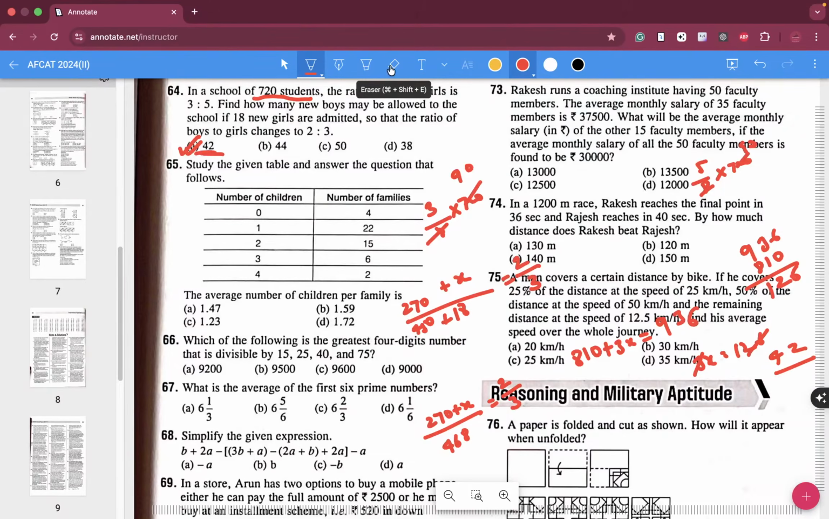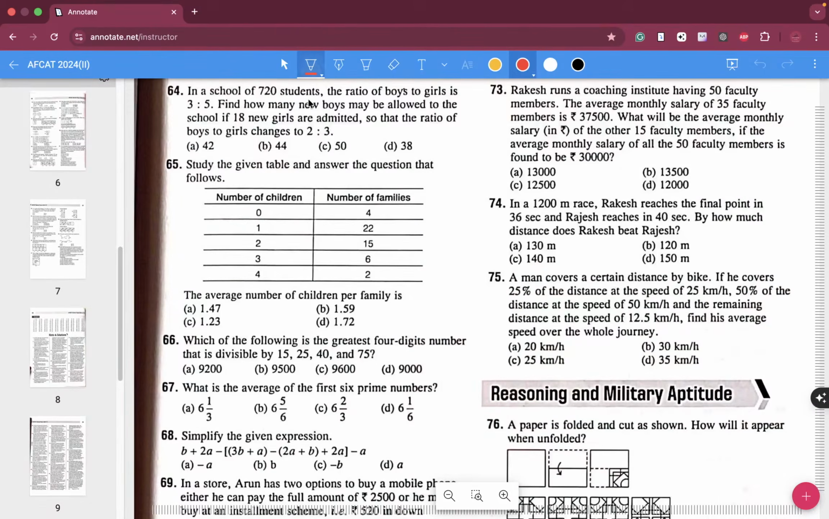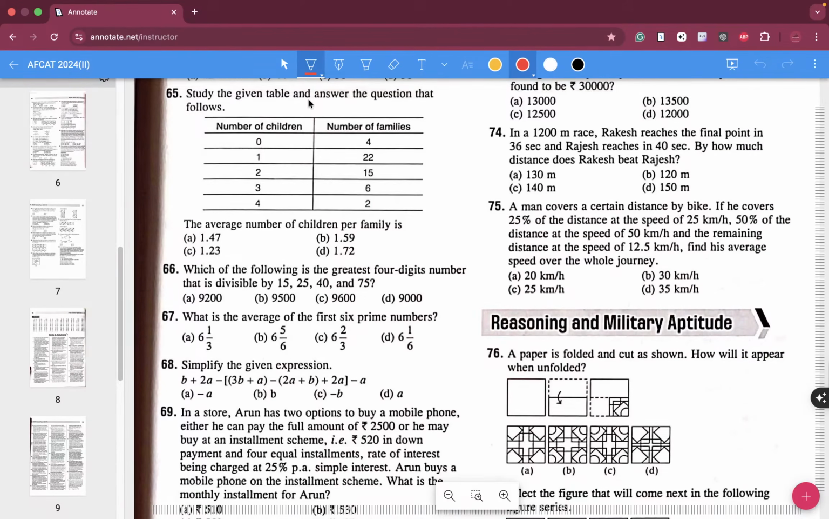So you guys have to do this question in a faster manner. You have to make it fast and make it happen.